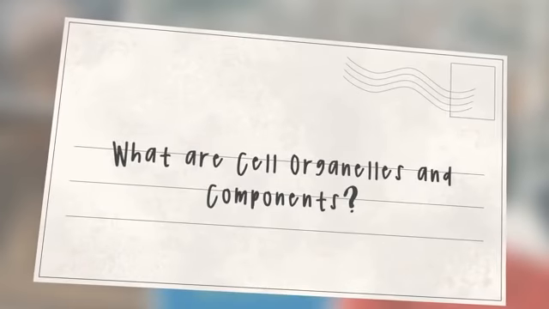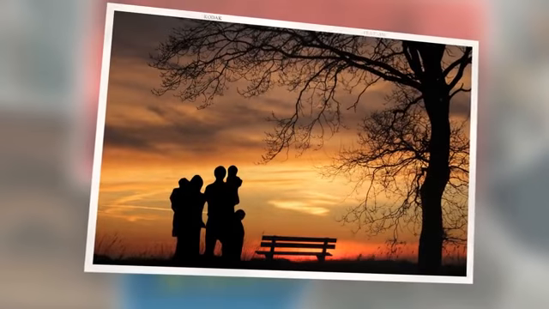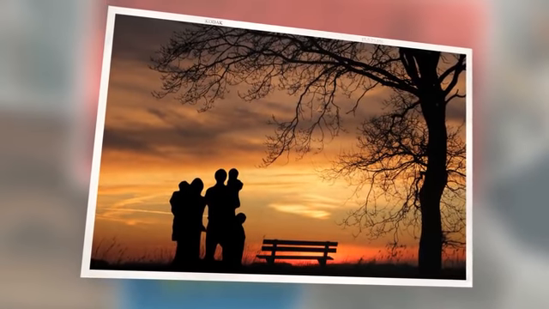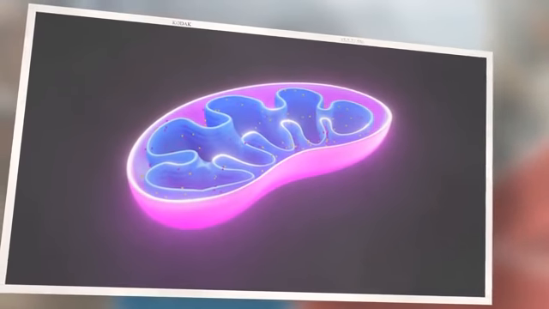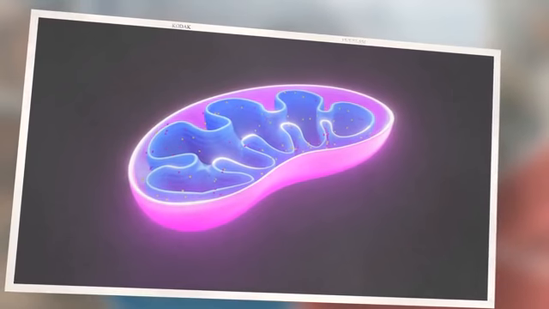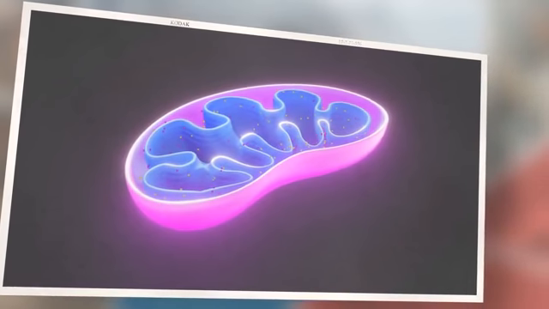What are cell organelles and components? What are cell organelles? These are the components that are working inside the body of cells. The jobs they are performing are predefined. If any organelle inside stops performing its job, then there will be a problem arising in the form of sickness to the organism.